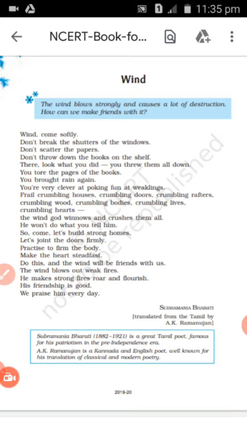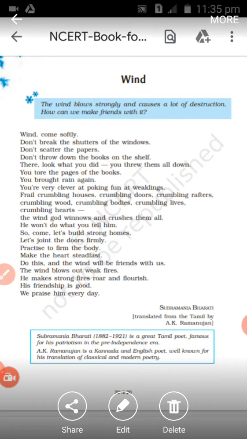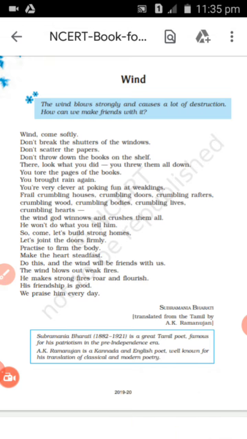Let us discuss the literary devices with respect to this poem. Now let us see what rhyme scheme is used here. Is there any rhyme in this poem? Let us look at the last word of each line. Softly, windows, paper, shelf, down, books. There is no rhyme scheme in this poem, right?